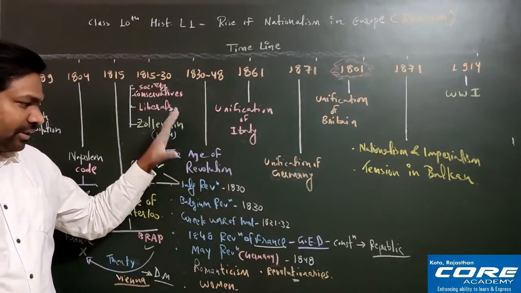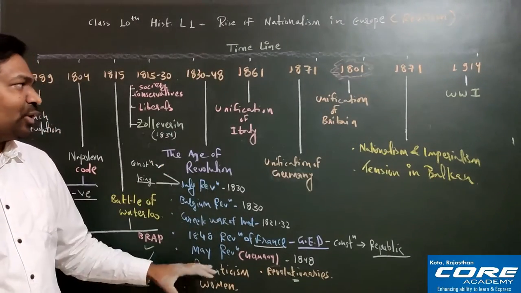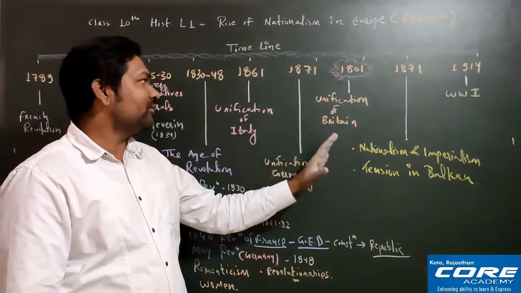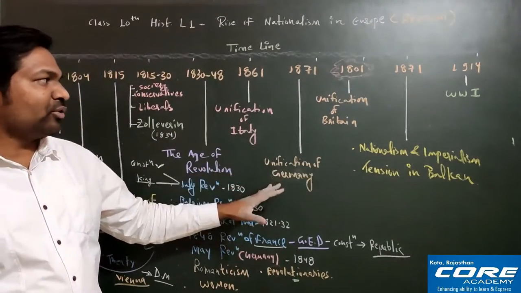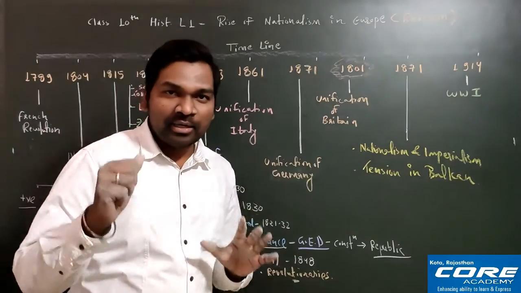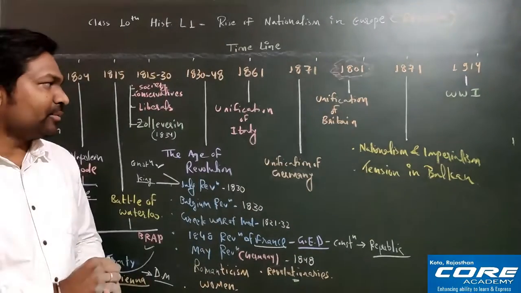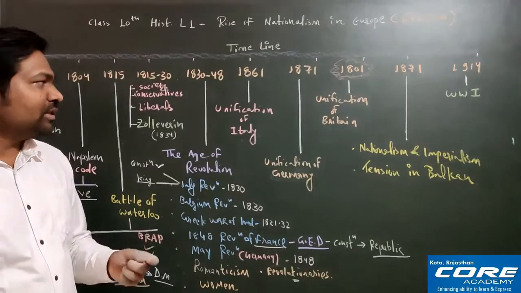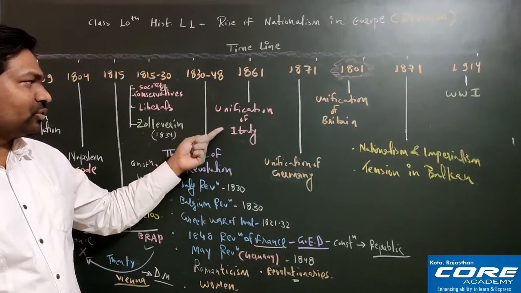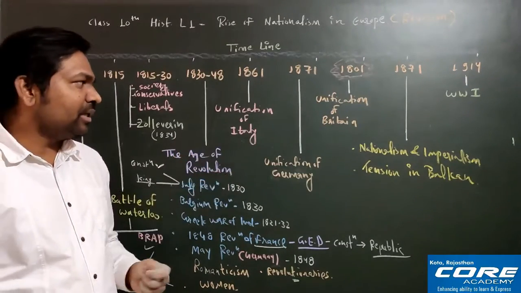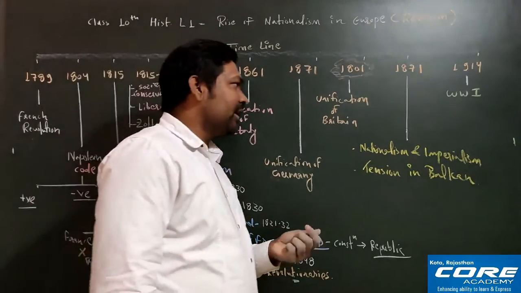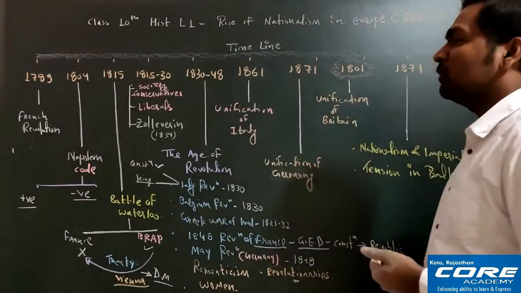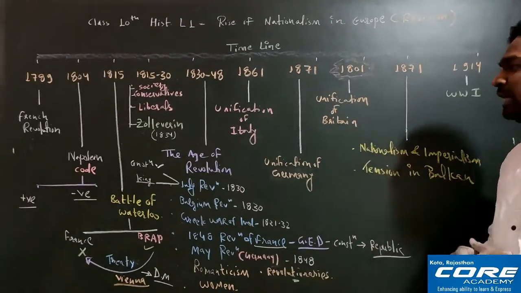After discussing this entire thing, now we'll discuss the next very important part, which is unification of Italy, unification of Germany, and unification of Britain. In my personal recommendation, one question always comes from these three topics, that is unification of Italy, unification of Germany, and unification of Britain. So one by one we will discuss each and every topic. First of all, let's start with the unification of Italy.